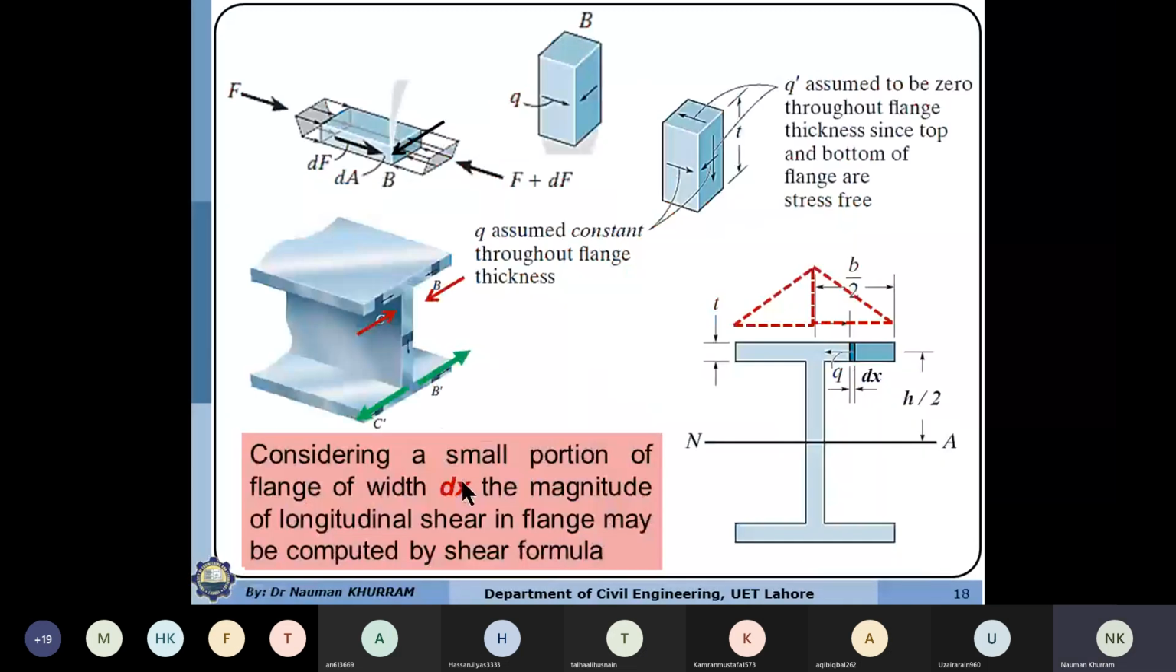Sorry, I have shown this reaction wrong.